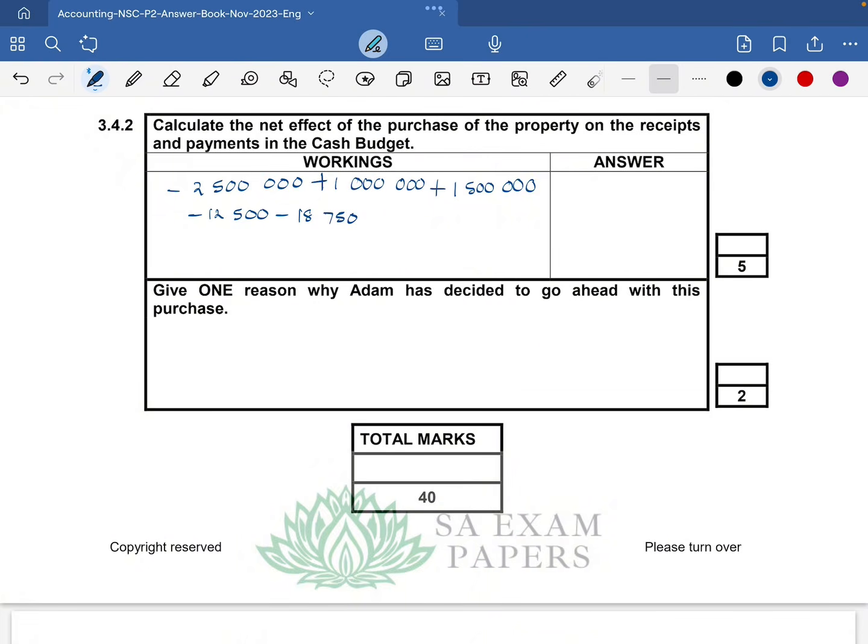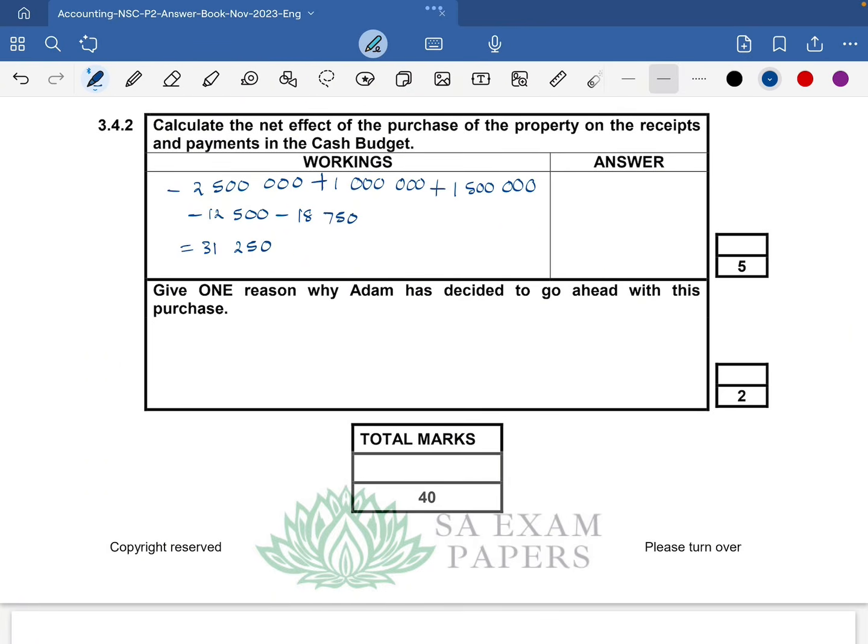So it's negative 2,500,000 plus the inflows, so this will net off together and give us a 0. And then we have negative 12,500 minus the 18,750, which gives us a negative of 31,250.